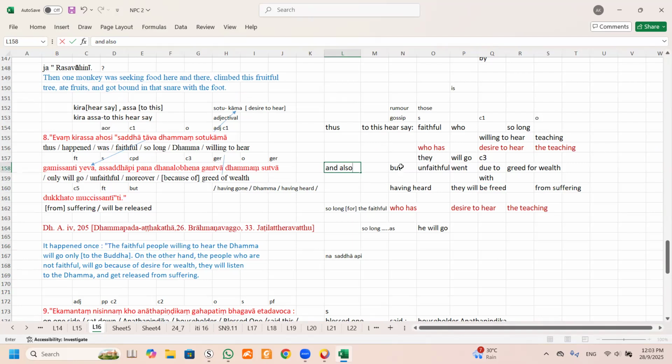One is faithful, one is unfaithful. So the word also refers to the unfaithful one also going for the Dhamma. Understand? That's why it's also. That means it is included in this translation. It means that the api is inclusive of the unfaithful, beside the faithful.